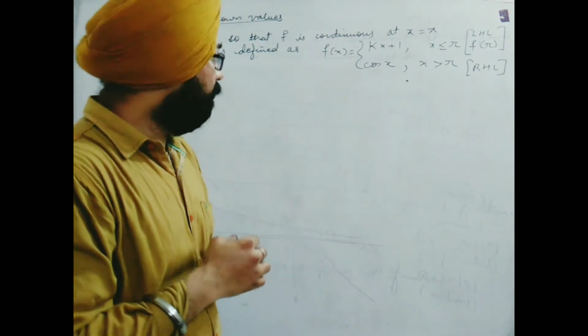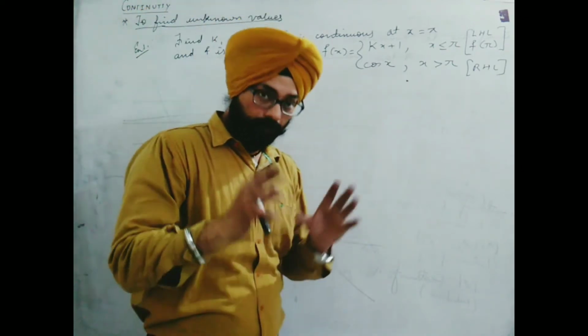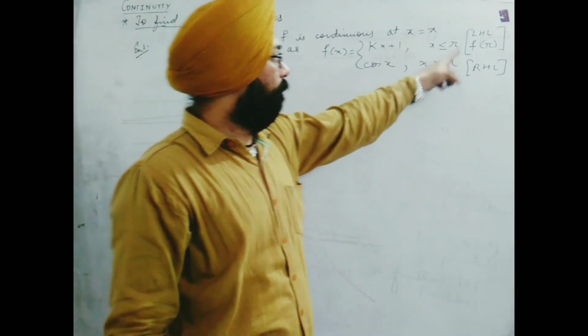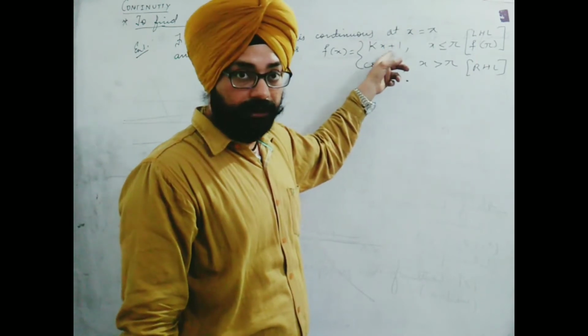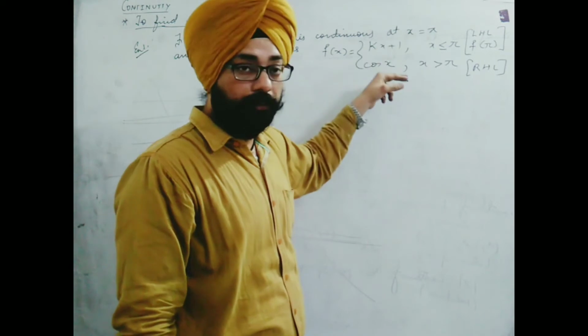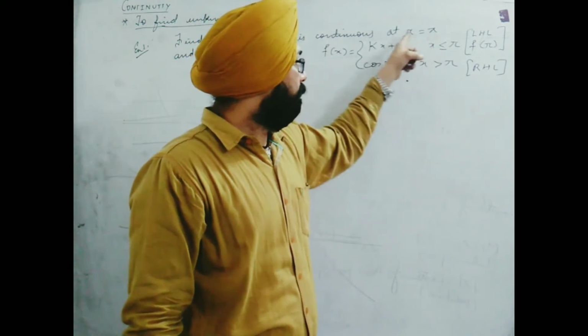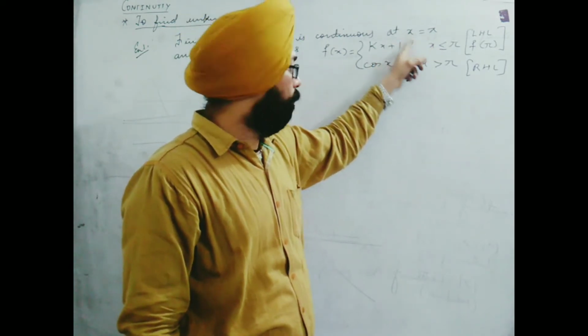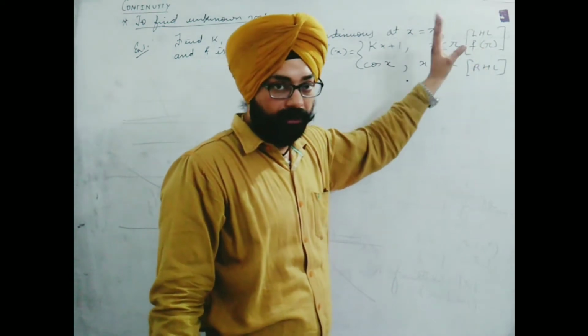By the way, we should take all three, LHL, RHL, f of pi. But I suggest whenever unknown variable equations are given, what we should do? We should take one definition from here and the other definition from the second one. Those two should be kept equal, because we know that since fx is continuous for x equal to pi, LHL, RHL, f of pi, all three are equal.